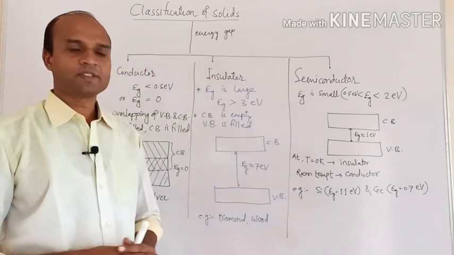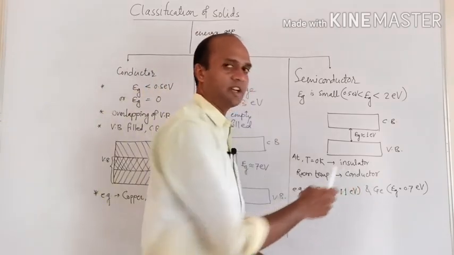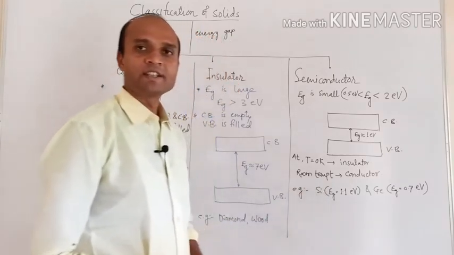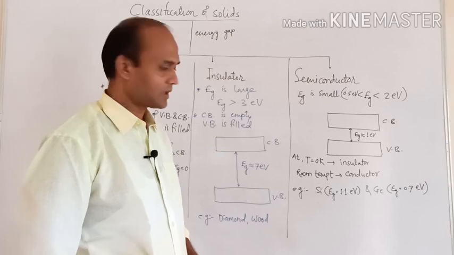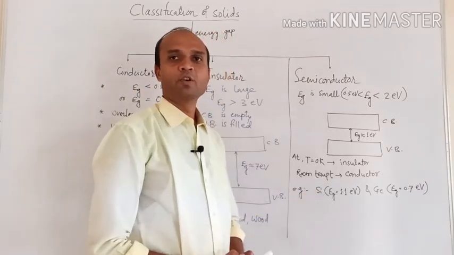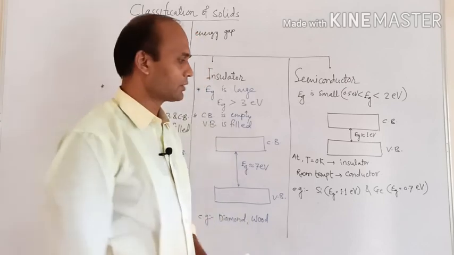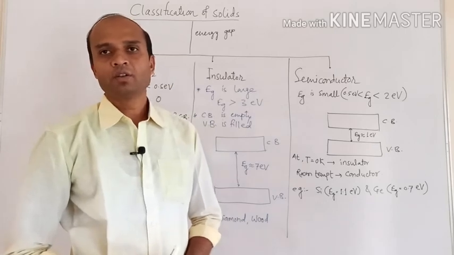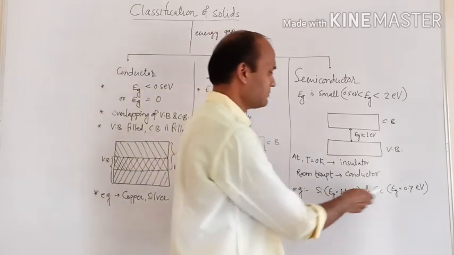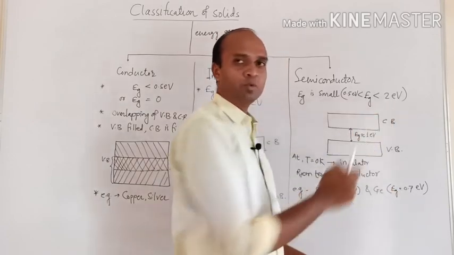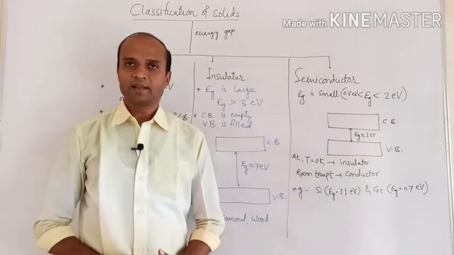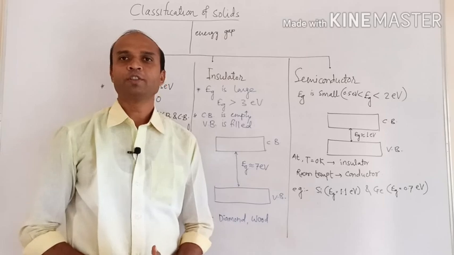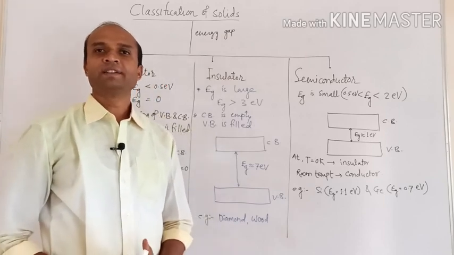The best examples of semiconductors are silicon and germanium. For silicon the energy gap is 1.1 electron volt, and for germanium it is 0.7 electron volt. These values should be known to us. You can see both these values lie between 0.5 and 2 electron volt, and that's why they are semiconductors. So this is the classification of solids on the basis of band theory or energy gap.